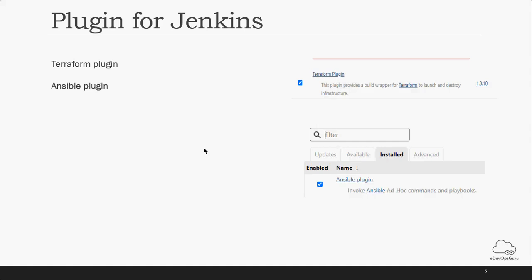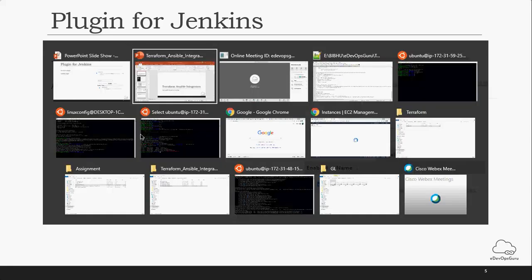While configuring your job in Jenkins, you can simply go to your build section, and in the drop down you can get the Ansible plugin. There, the options are like include your Ansible playbook, and I'll show you.